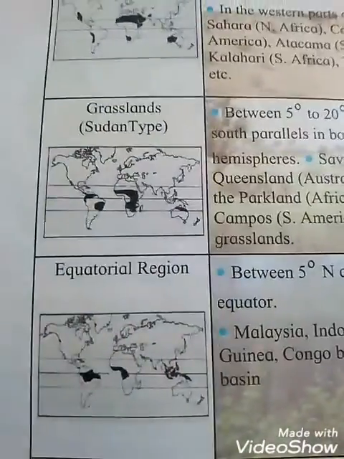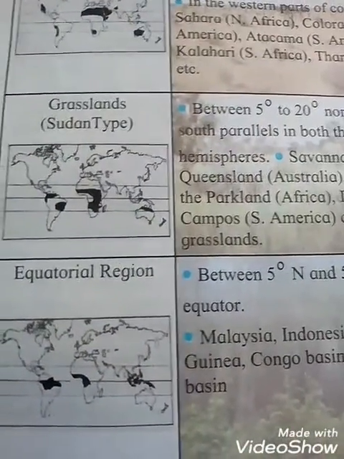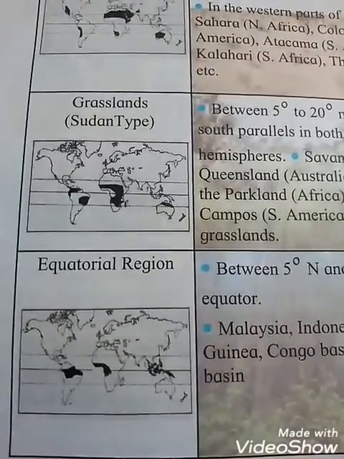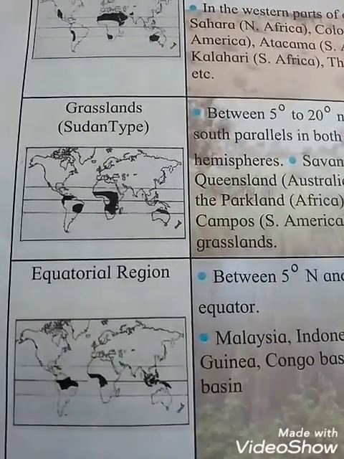Okay, and see that afterwards is the equatorial region. See in the map, the dark black color shown here is the equatorial region, which place it was.